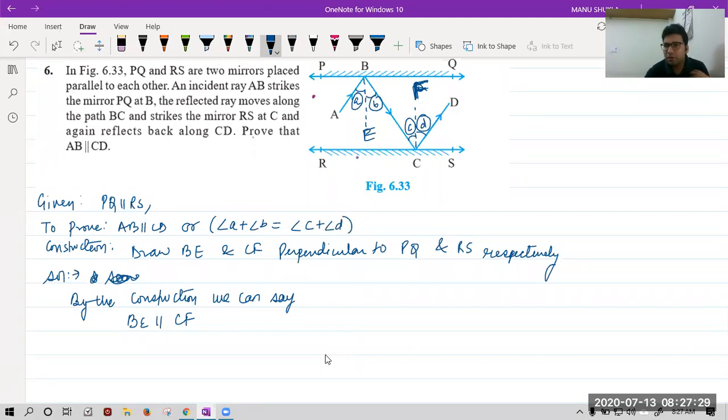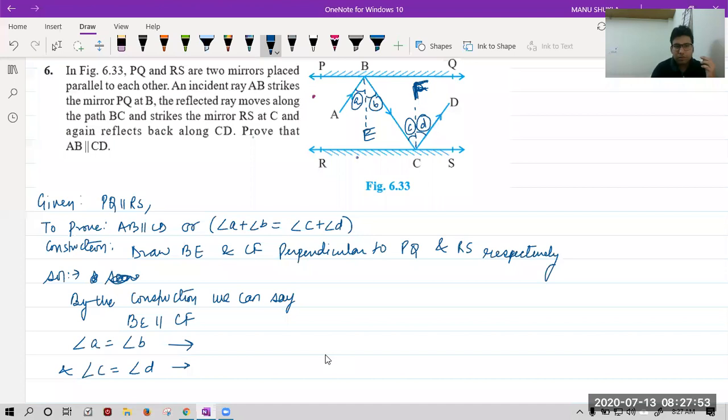Sir, in a plane of reflection, the angle of incidence and reflection are equal. Yes, we will take that. Don't worry. Now things come to the front. Let's see. We can say first of all, angle A is equal to angle B, and angle C is equal to angle D. Why?